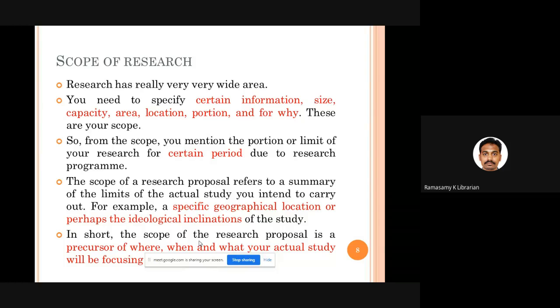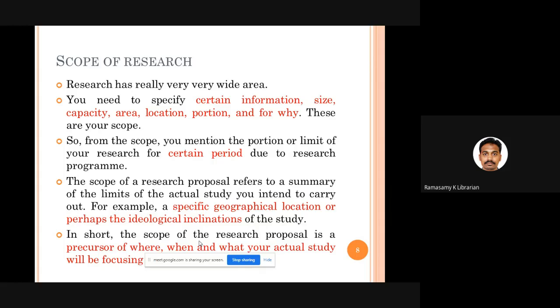So scope is a concept that is going to delimit your research area, that is going to tell exactly what you are actually going to do in your research work. For example, one of my friends in Hyderabad is doing research on assessment of library resources and services among patrons of B schools in Hyderabad city. That is the title she has chosen.